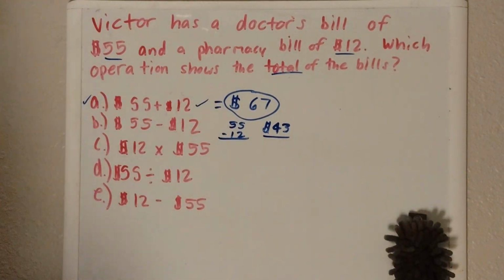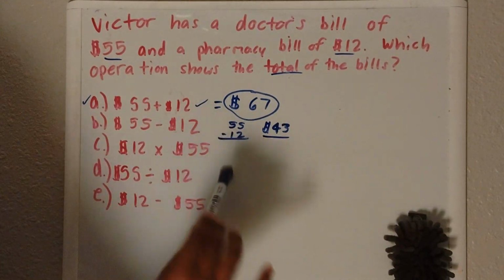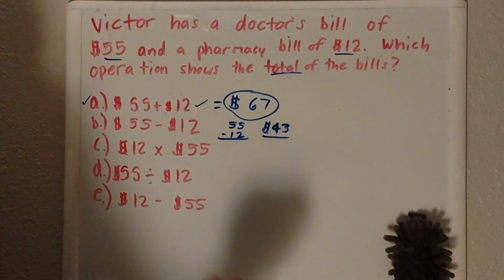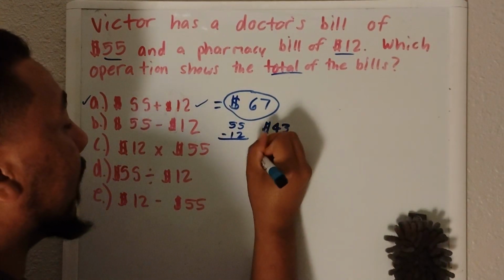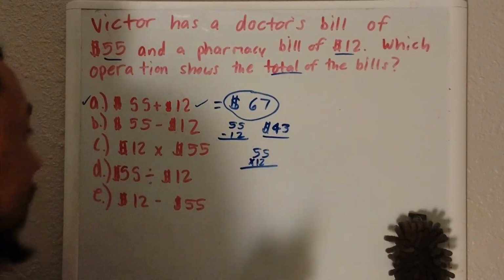Well, let's say that his insurance, like he was paying his insurance, so his doctor covered it. But insurance is like for a year, and there's 12 months in a year. So what if he had to pay $55 each month for a year? How much would he pay? Well, let's do 55 times 12.